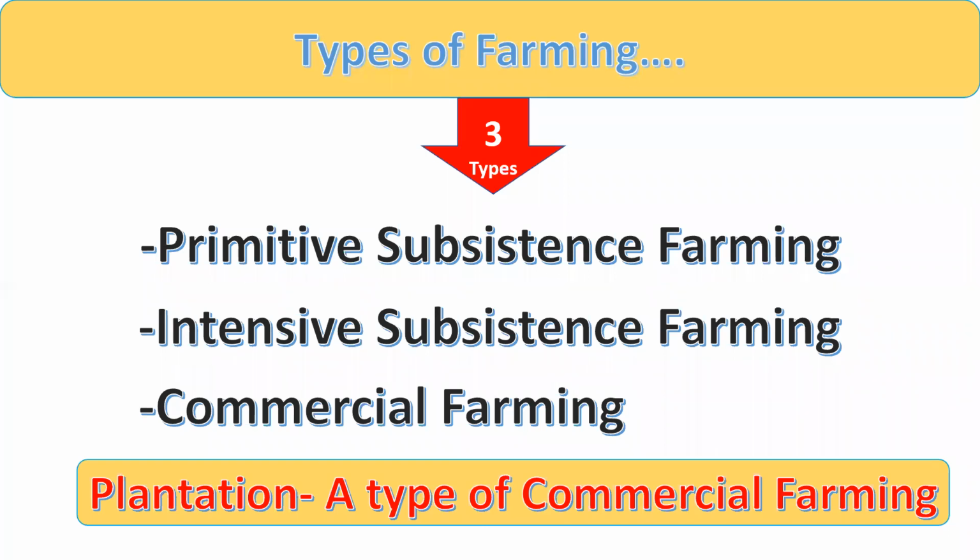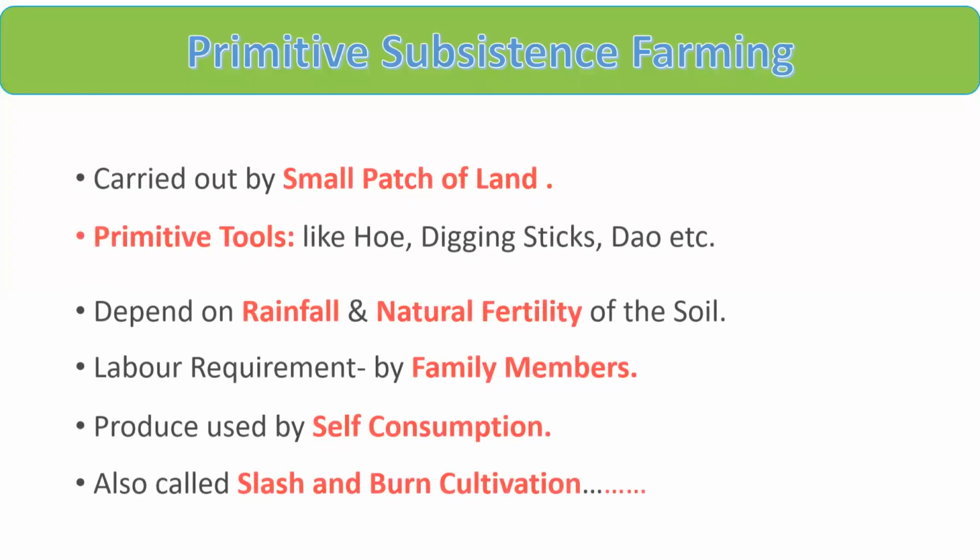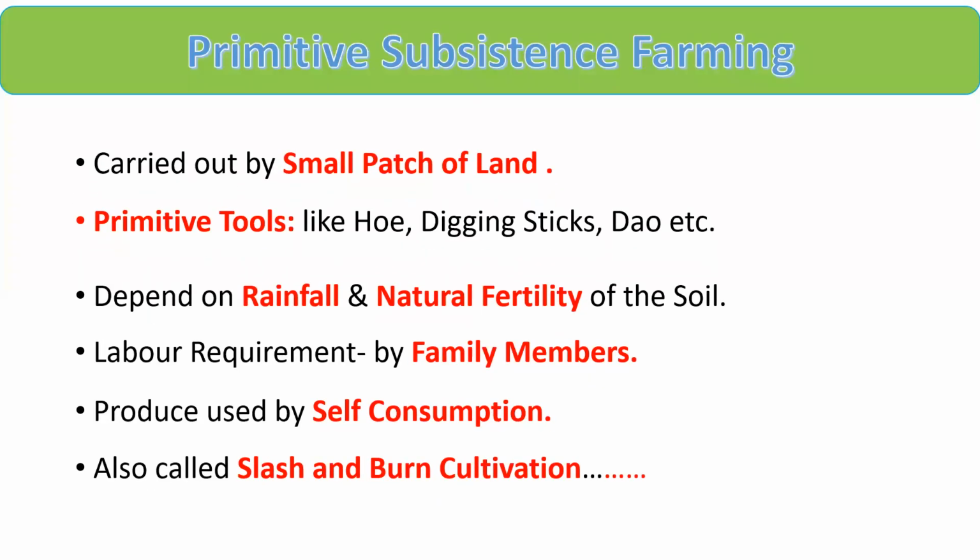Think about it. Primitive means old method. Intensive means we will use, you can say, modern inputs. Okay, and commercial farming means we are using farming for a commercial purpose. Think about the words which we are using here. So let's discuss the features of these activities. First of all, we will study primitive subsistence farming. As you know about it, primitive subsistence farming.